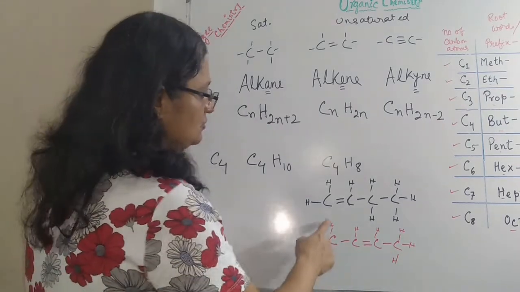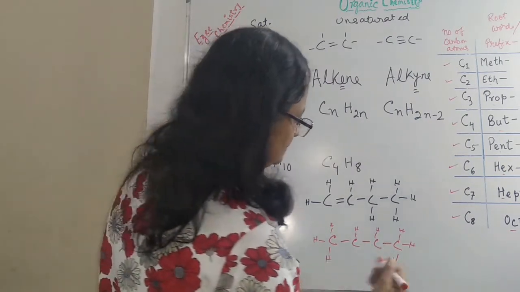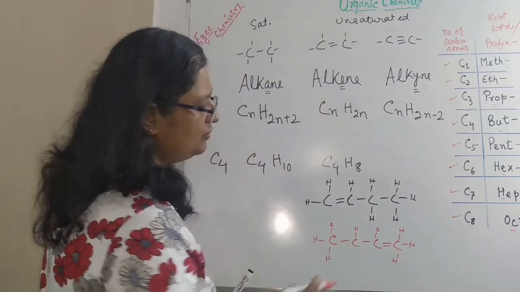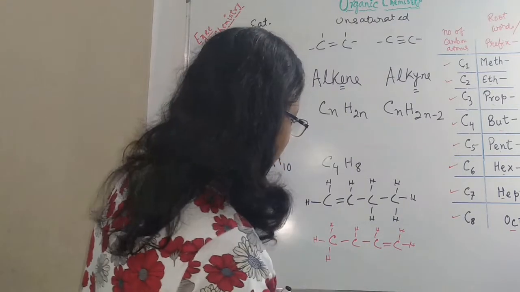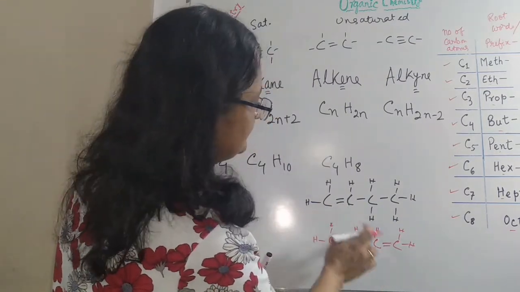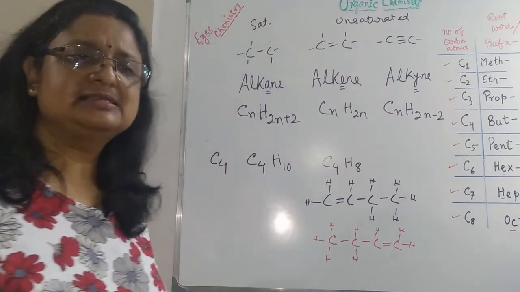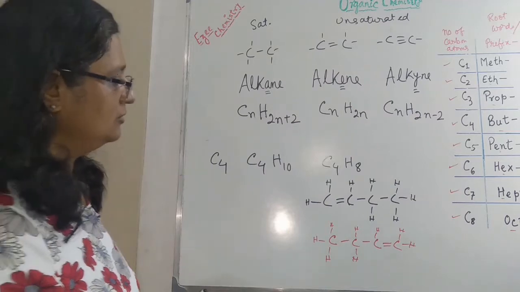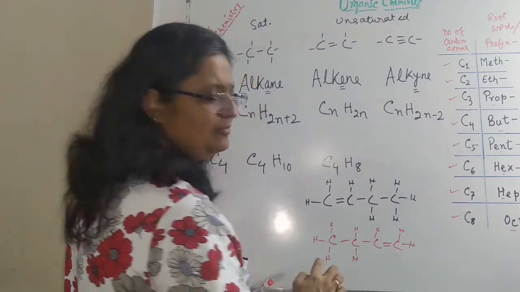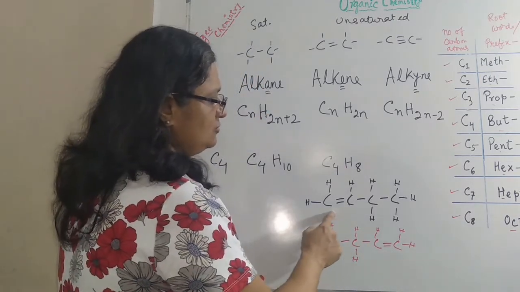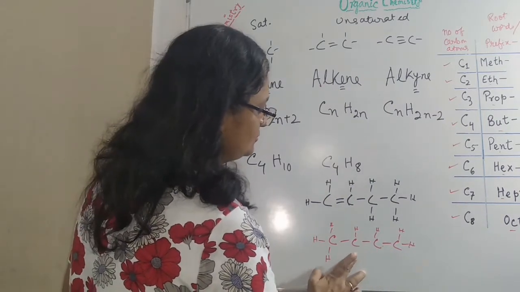Got my point? And instead of here, you could say the double bond could be on here also. But if you are putting the double bond here, then see what happens. It is the same as this one, writing from this side or writing from this side. It is the same compound. So these two are the same compounds. Either you can write from this side or from this side. If you are starting here, the first two carbons are the same. So no, these two are the same.